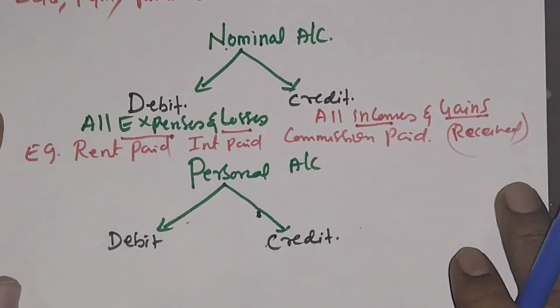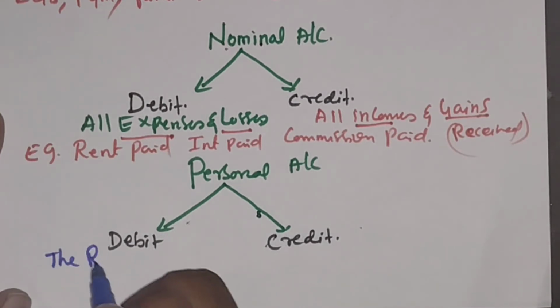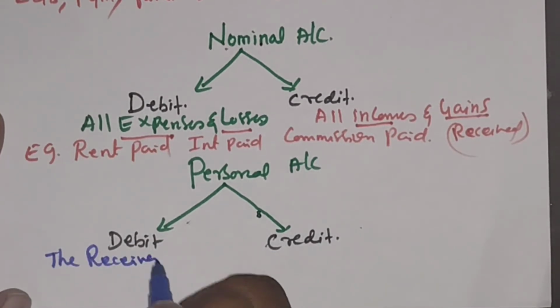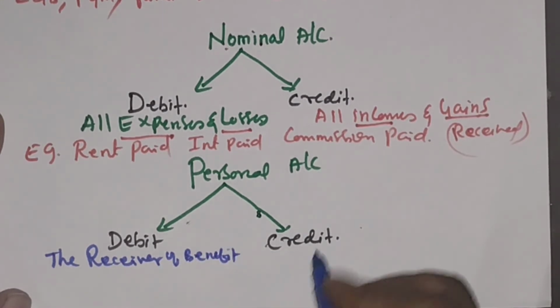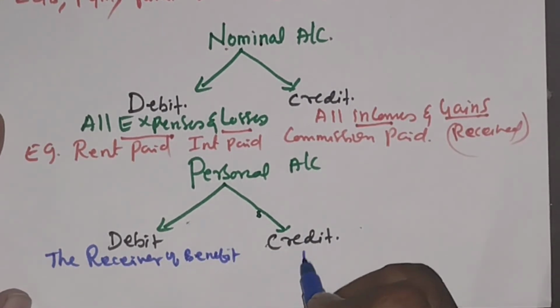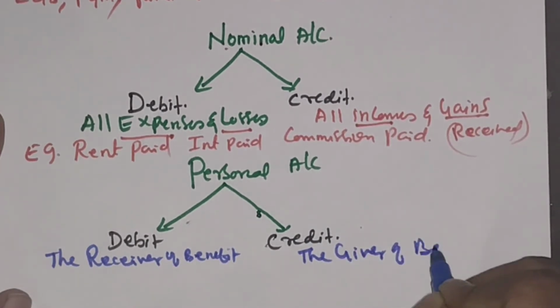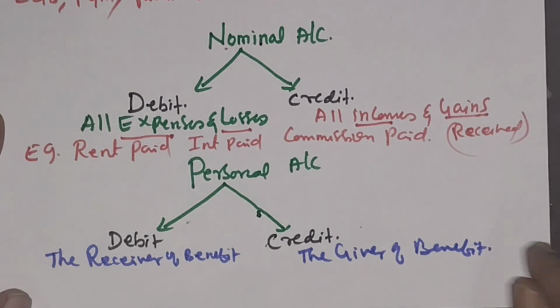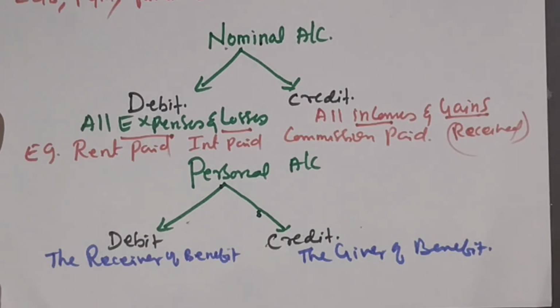The personal account rule says debit the receiver of benefit, credit the giver of benefit. It means that from a business, any person can receive benefit from us.